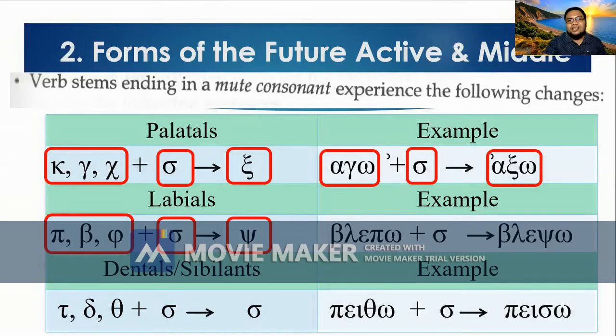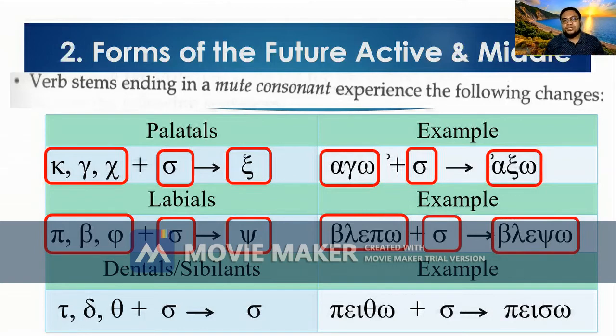So let's take a look at this example. You have the word blepō plus sigma. So the pi plus sigma becomes psi. So it becomes blepsō. So the word blepō, I see, if you change it to future, becomes blepsō, I will see. All right? So that is in the labials. Is that clear? Right, next.